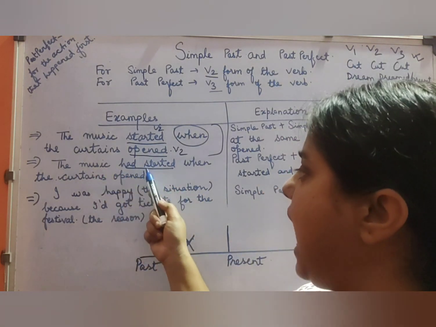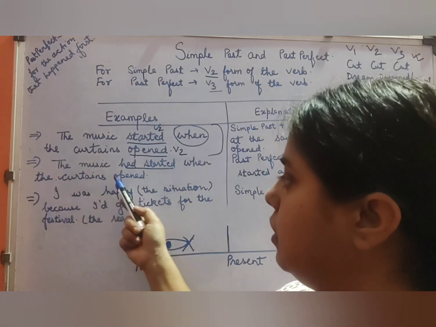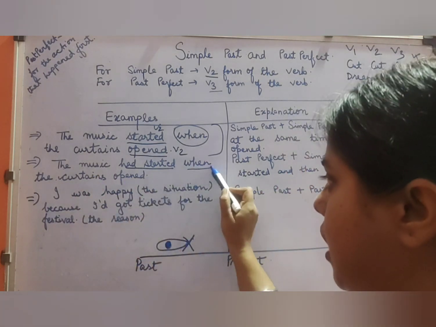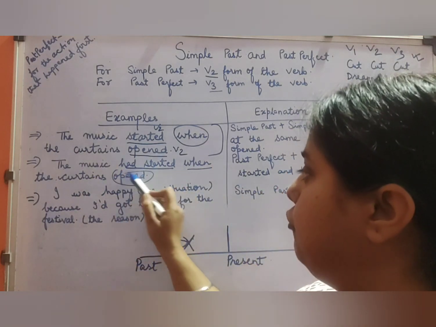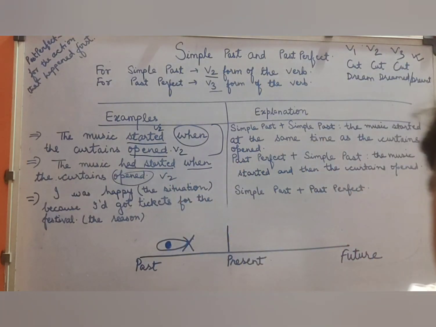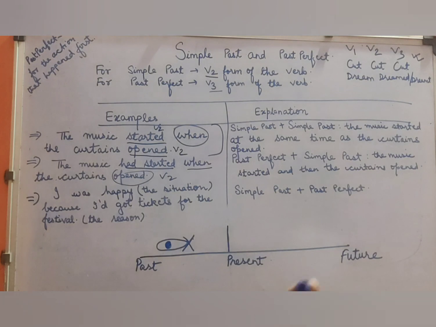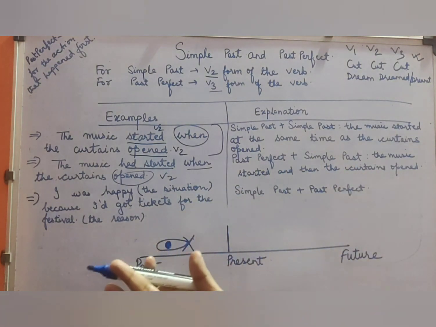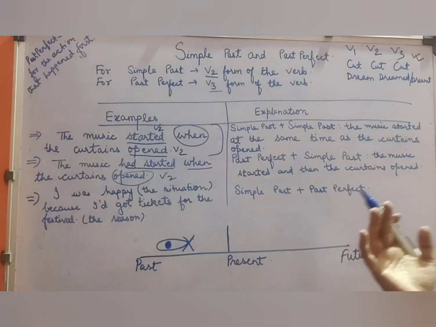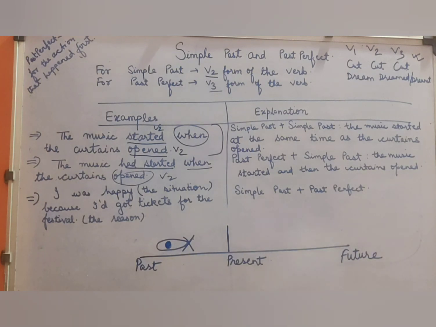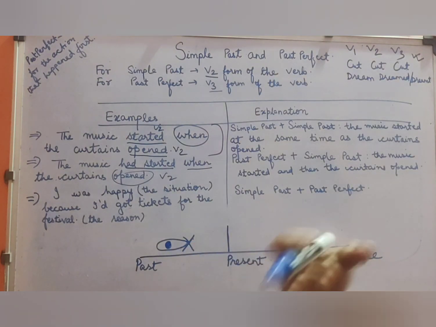The music had started when the curtains opened. Again when, and here we have V2 form of the verb. It means with when we use V2 form of the verb, and then again with while we use what? Past continuous form of the verb. This also you have to keep in mind. Later on we will deal with that concept. Okay, the explanation will be given in detail.